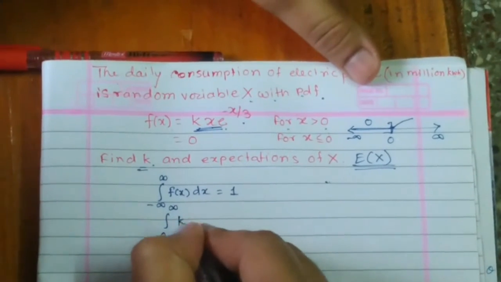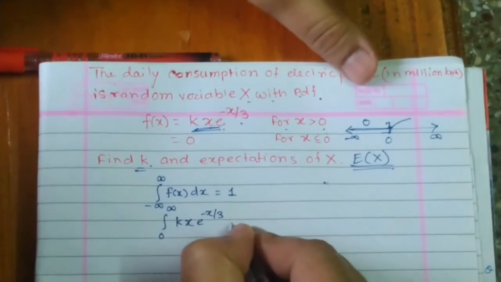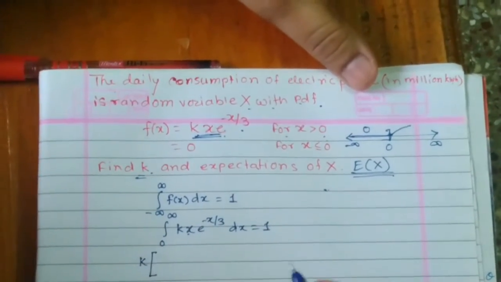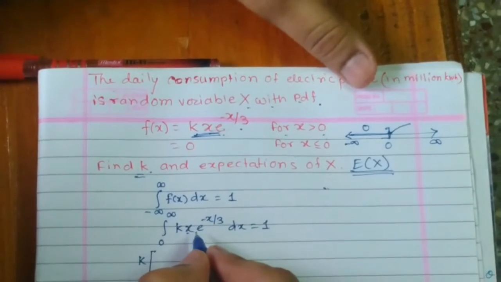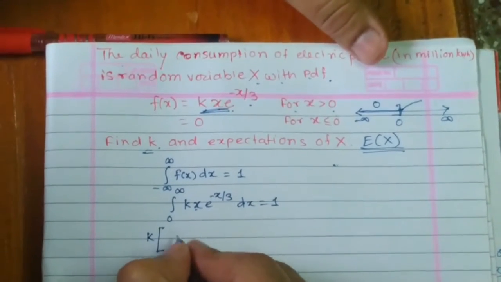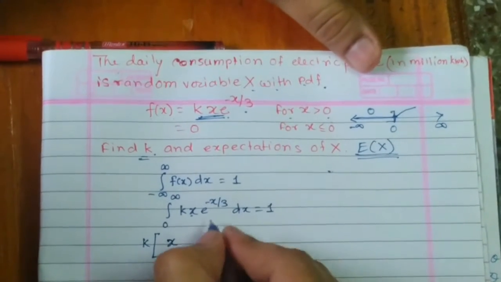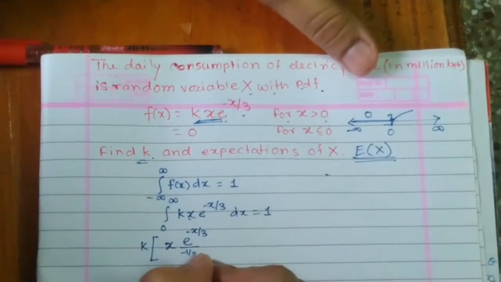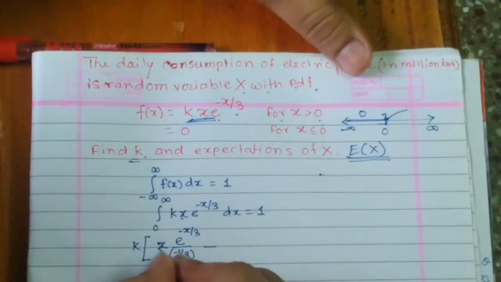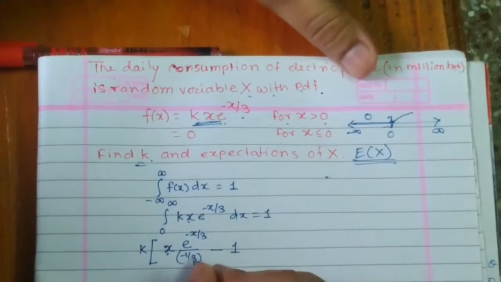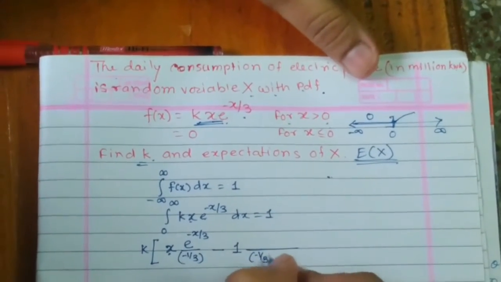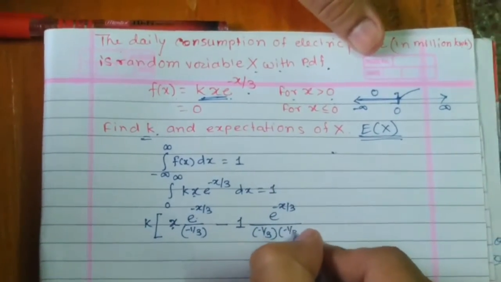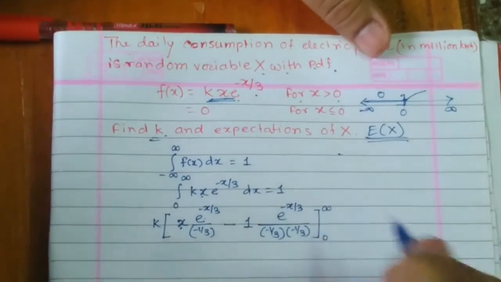Now the integral of k x e raised to minus x by 3 dx is equal to 1. K is a constant, so I am keeping it outside. For x into e raised to minus x by 3, I am going to follow the u into v rule, that is, integration by parts, the generalized by parts. So x as it is, times the integration of e raised to minus x by 3, which is e raised to minus x by 3 divided by minus 1 by 3, minus the derivative of x, that is 1, times the integration of e raised to minus x by 3, which is e raised to minus x by 3 upon minus 1 by 3, with limits from 0 to infinity.